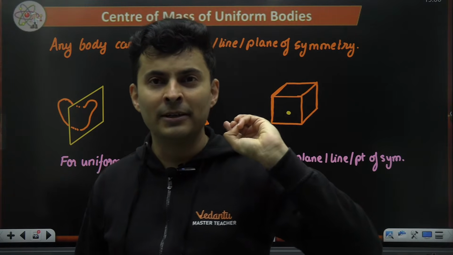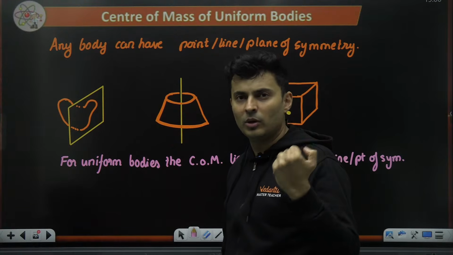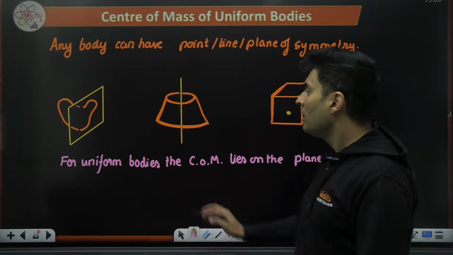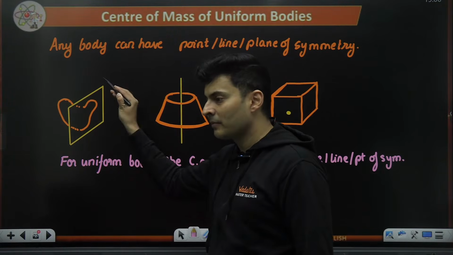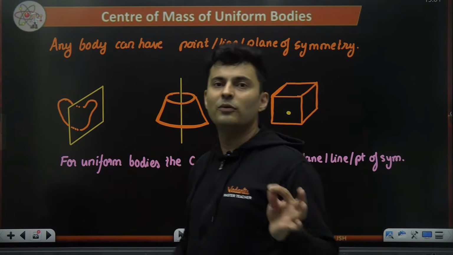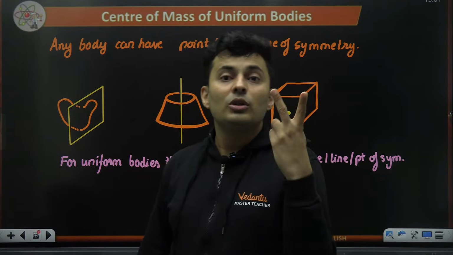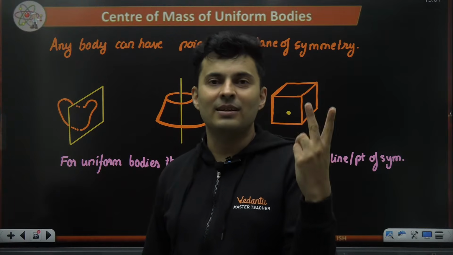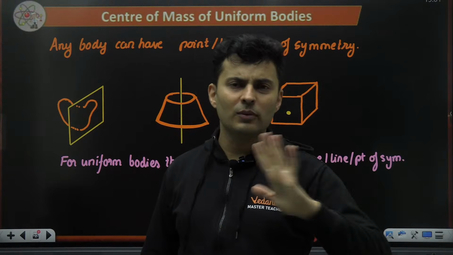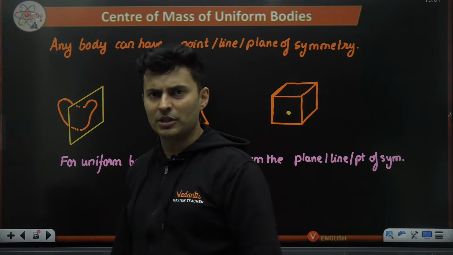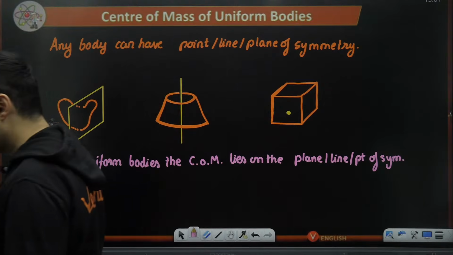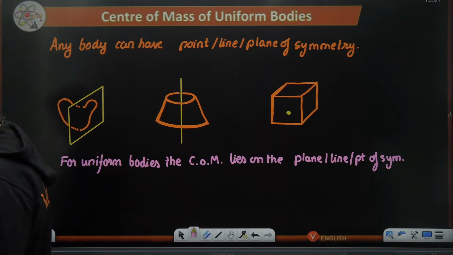Are you getting my point? How is this helping me solve the problem? I don't have to look for three coordinates, I just have to look for one coordinate. But when you have a plane symmetry, I know the center of mass will be somewhere on this plane. I need to figure out two coordinates of the center of mass, x and y, or y and z, or z and x. One coordinate is for 100% sure what it is. Two more coordinates are needed. Is this clear now, everyone? Why it is working out?